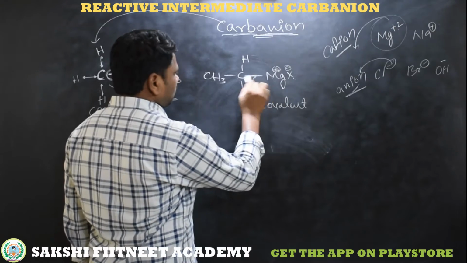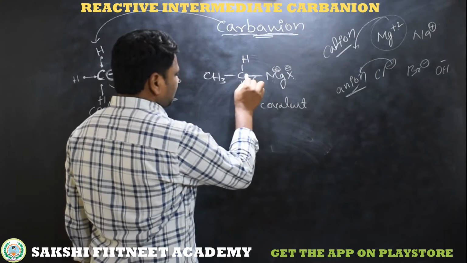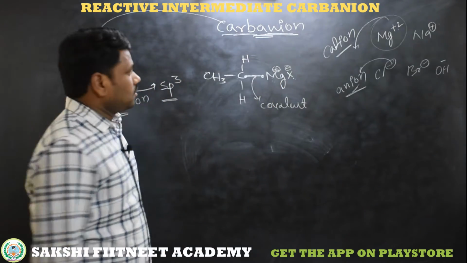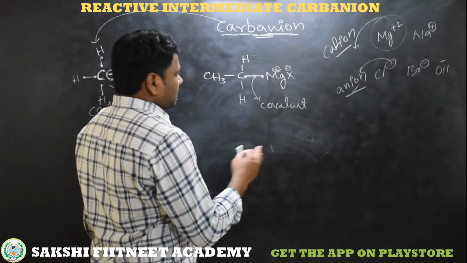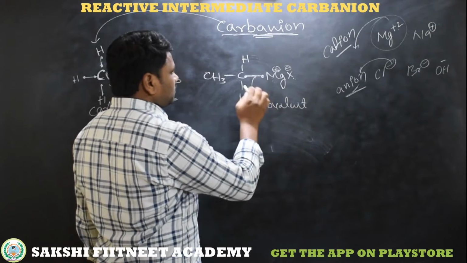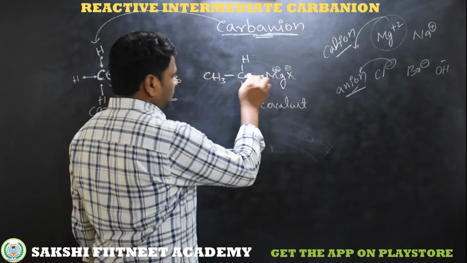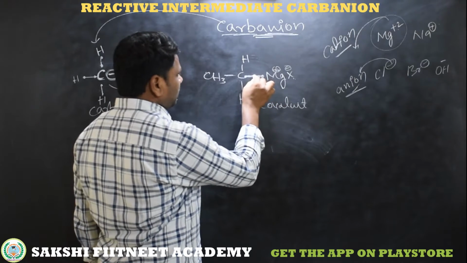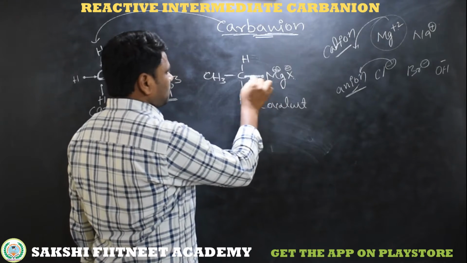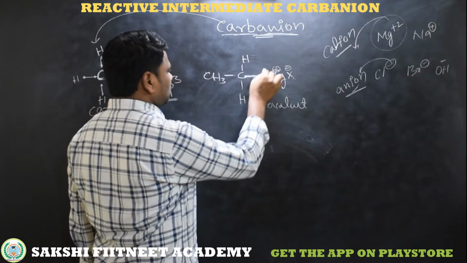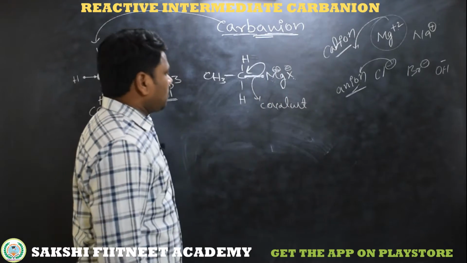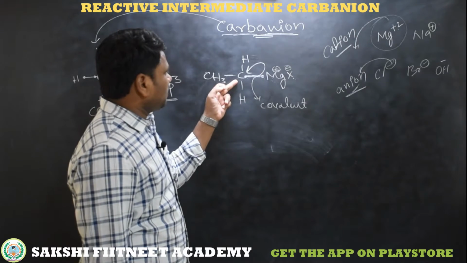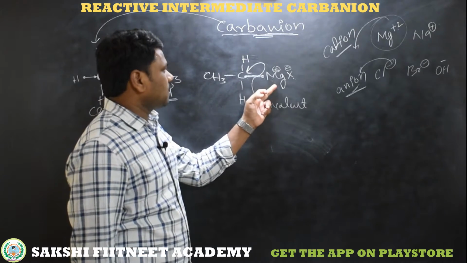Now we are discussing this bond. The carbon shares 1 electron and magnesium shares 1 electron. In a reaction mechanism, the carbon to magnesium bond undergoes heterolytic cleavage, and the bonded electrons between carbon and magnesium shift completely towards carbon, because carbon is a non-metal of the 4th group and magnesium is a metal of the 2nd group.